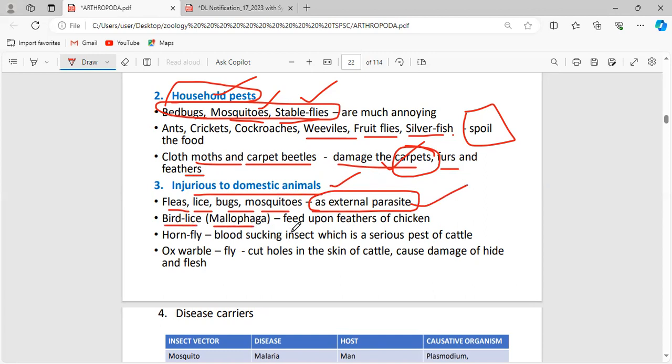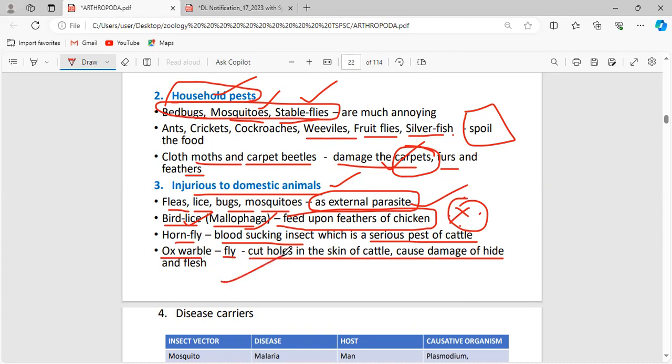Bird lice, they are Mallophaga, which means what? They are going to feed upon the feathers of the chicken. Bird lice, Mallophaga. Okay, these are all the important technical terms. Just remember that. Horn fly, they are a blood-sucking insect, which is a serious pest of cattle. And ox warble fly cuts holes in the skin of cattle, causing damage to the hide and the flesh.